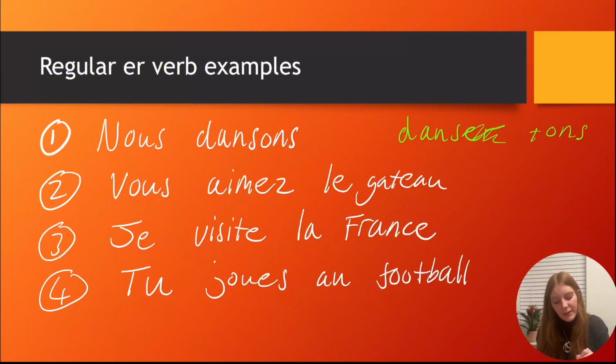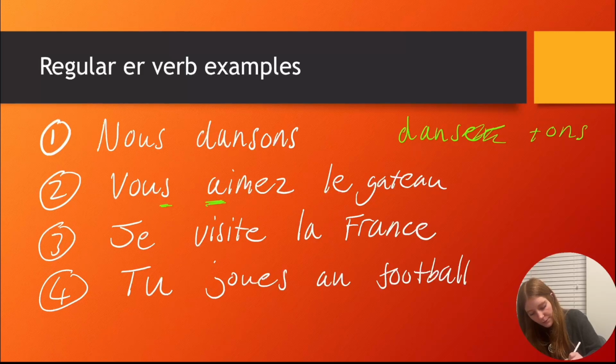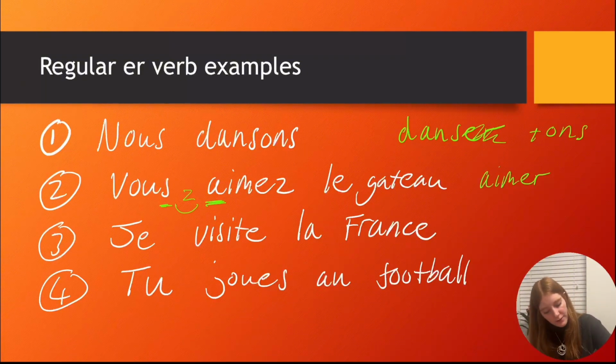Now we've got vous aimez le gâteau. Because there's a consonant at the end of the vous and a vowel at the beginning of aimer, we connect them with a Z sound, so vous aimez. This is from the verb aimer, which means to like or to love, and we've just taken off the ER and added the ending EZ instead.